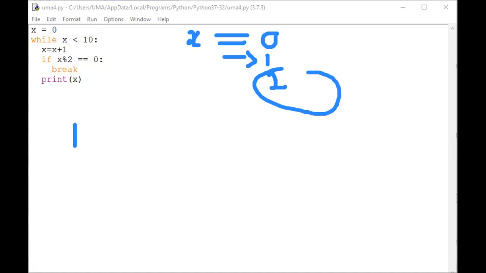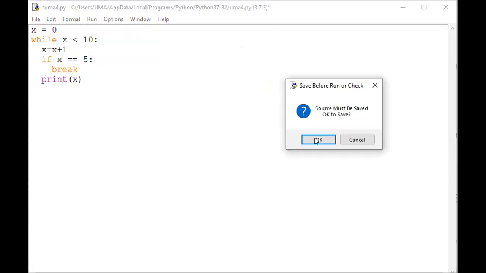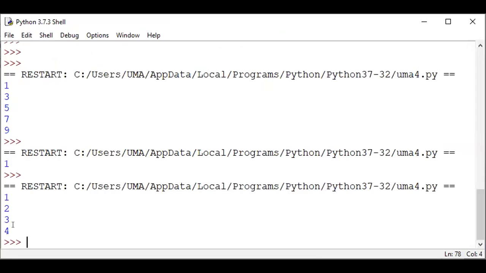If you want to see, I want to write some information. For example, if x equal to 5 only, if you get x equal to 5, break. That means what is the result for this one? 1 2 3 4, 1 2 3. See the result, 1 2 3. Then only you apply the break statement, after that x equal to 5, then come out from the loop.